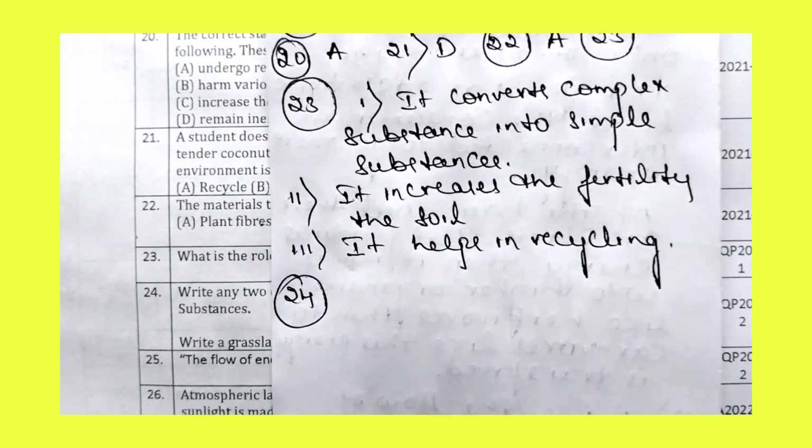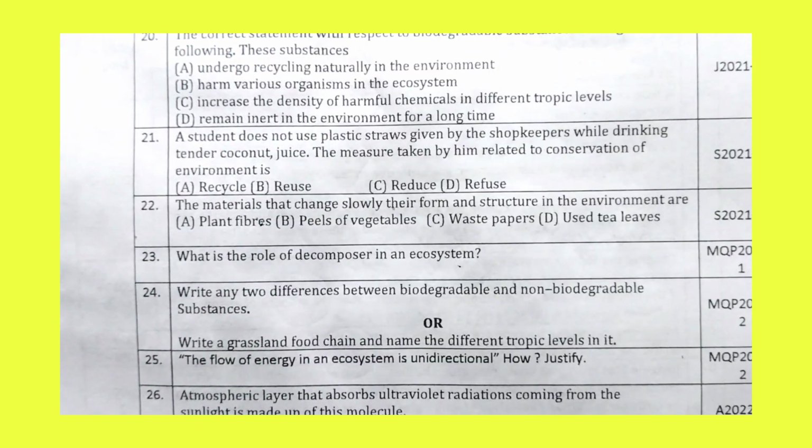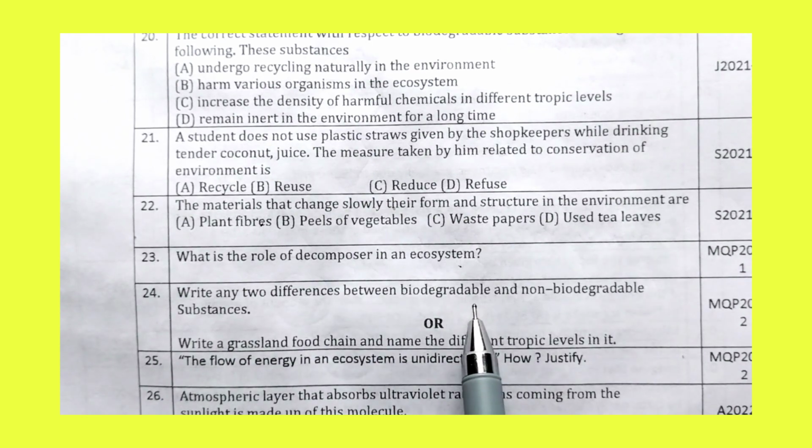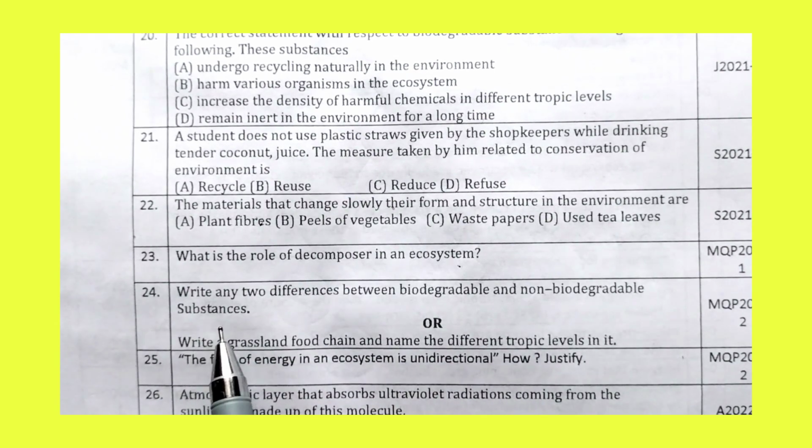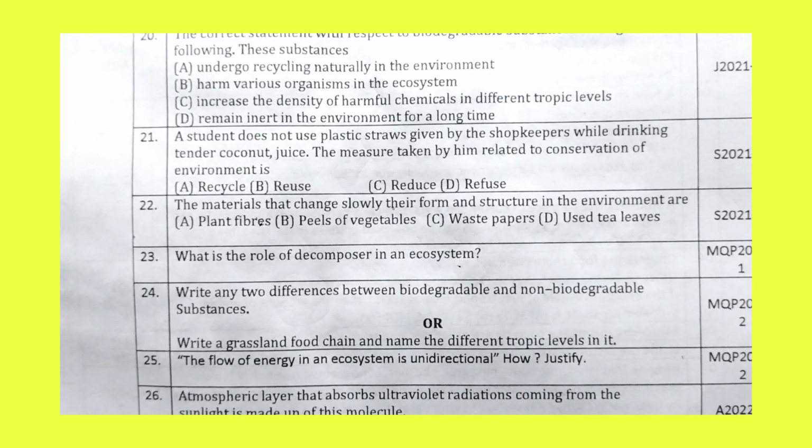Now let us move to question number 24. Write any two differences between biodegradable and non-biodegradable substances. So now let us answer this question.